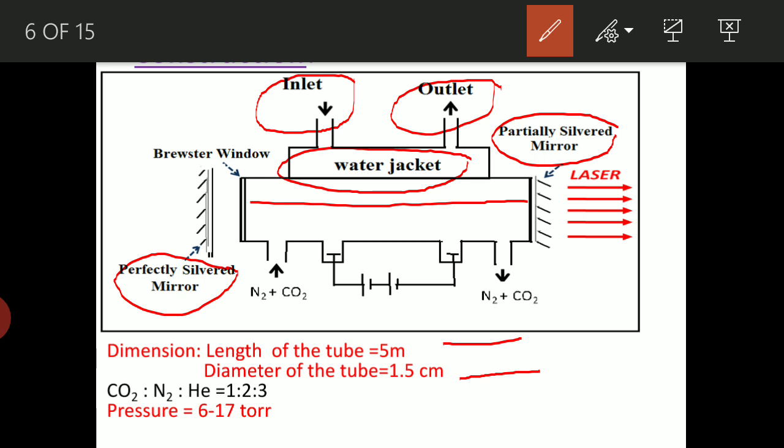And on the other side, there is a provision for the inlet and outlet for the gases. The gases used in this laser are CO2, nitrogen and helium, and their composition is 1:2:3.